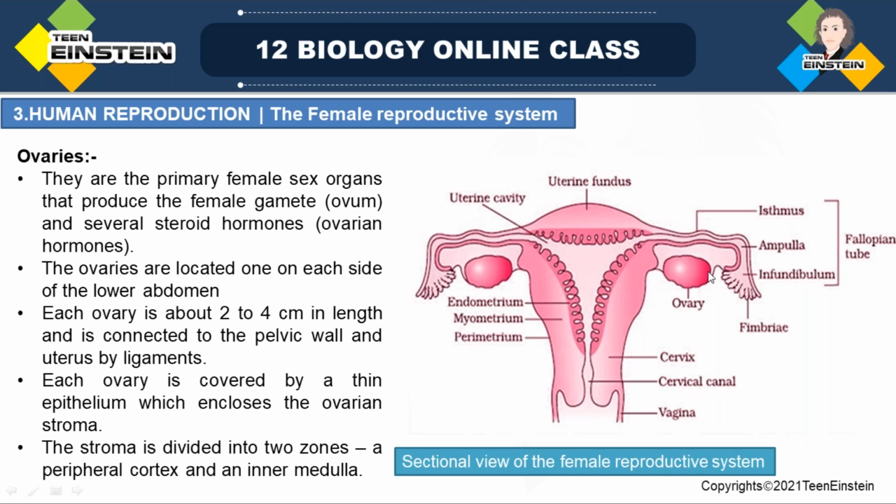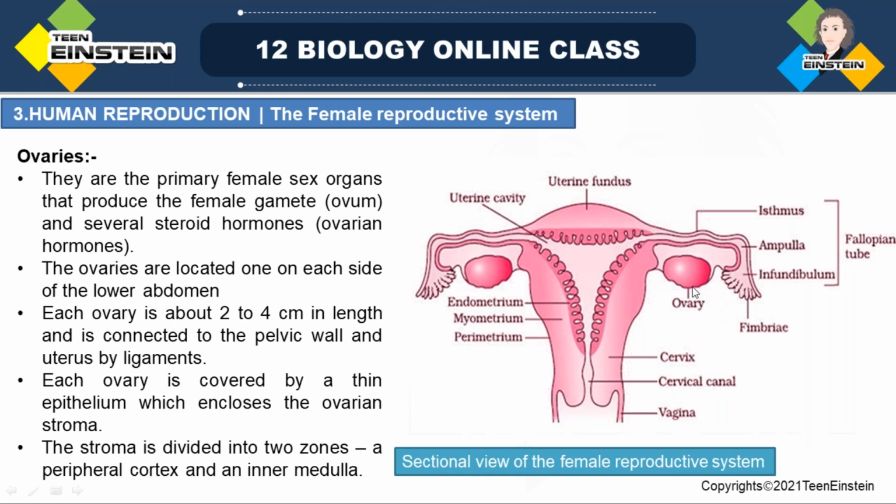Note down, these are important points for NEET. You may get these questions. The uterus is situated in the pelvic region, so the suspensory ligaments attach the ovary to the pelvic wall, right?